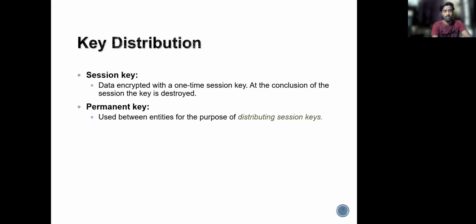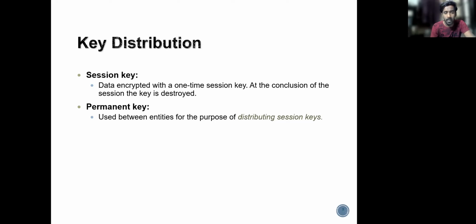What is key distribution? There are two kinds of keys, the session key and the permanent key. With a session key, the data is encrypted with a one-time session key. For one session, there is one encryption key. At the conclusion of the session, the key is destroyed. For every new session, a new key is generated.